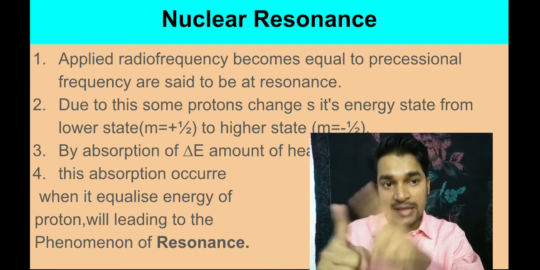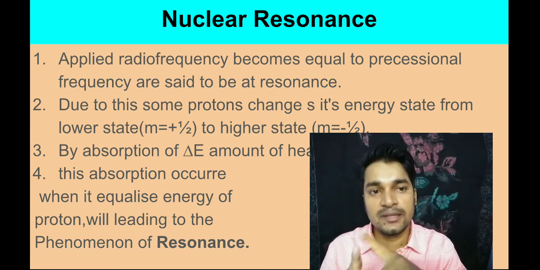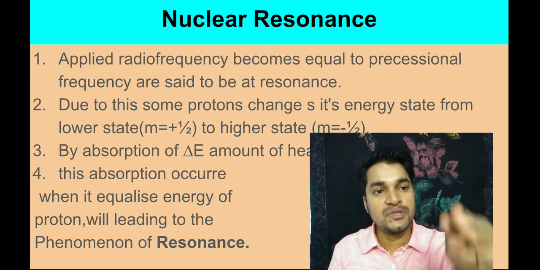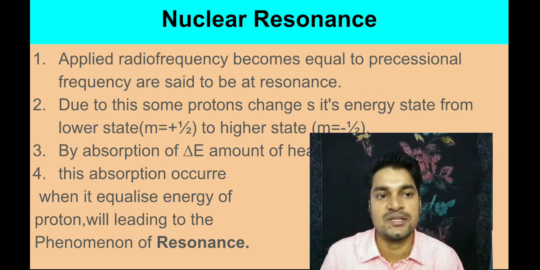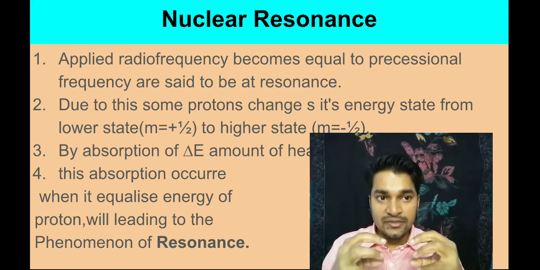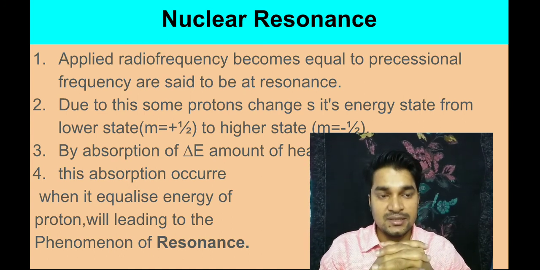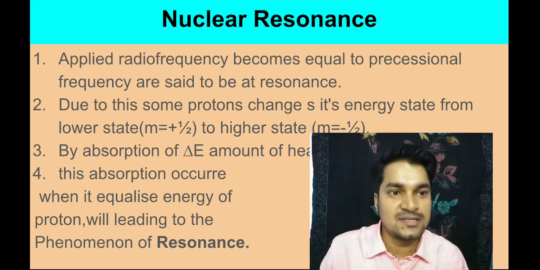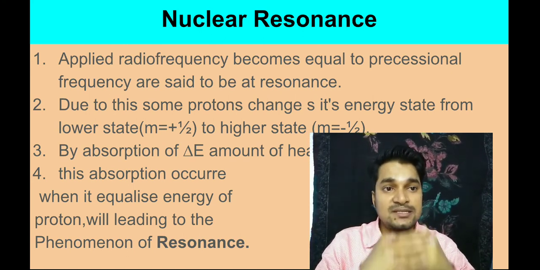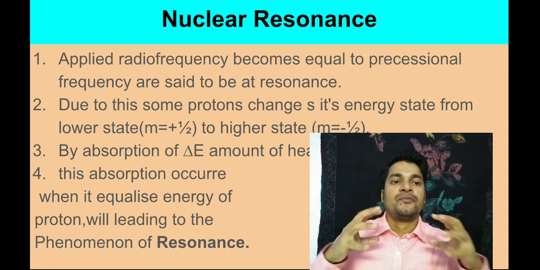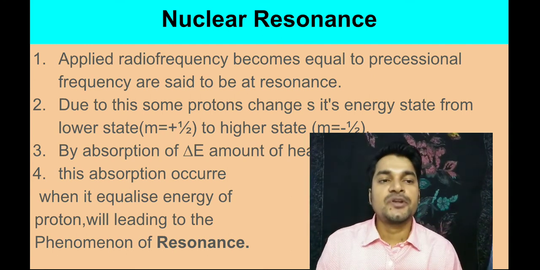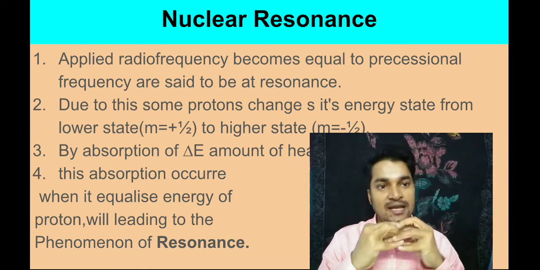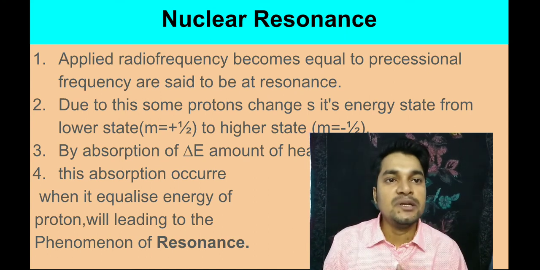So that means as there are different protons, they have different energy states, and they will absorb different frequencies of the radio frequency series. That's the main thing. And when they absorb each other, that is called resonance. That means they form a particular same level. That's the main thing: only that radio frequency a particular environmental proton will absorb when they match. That is all about nuclear resonance.